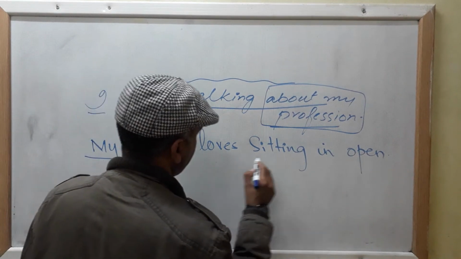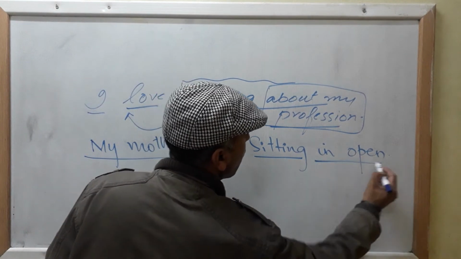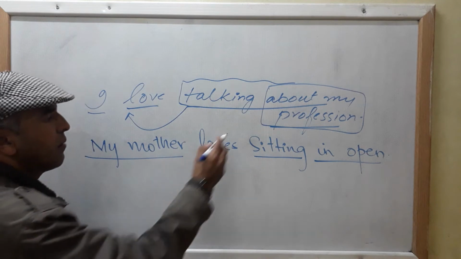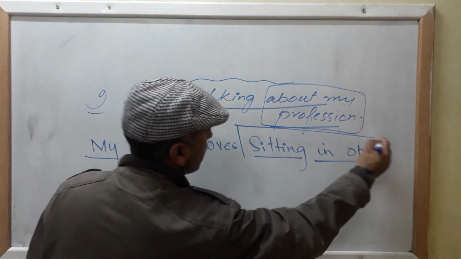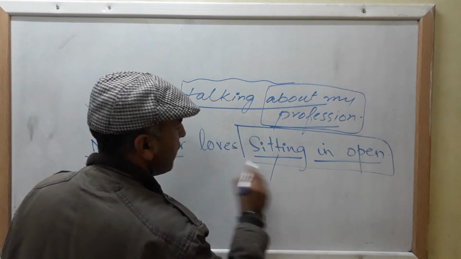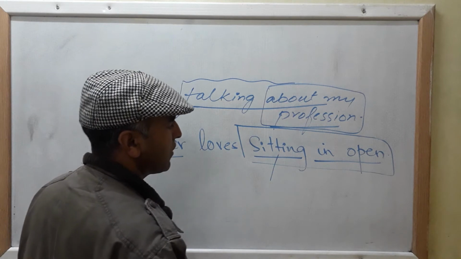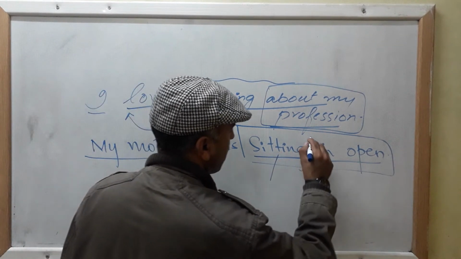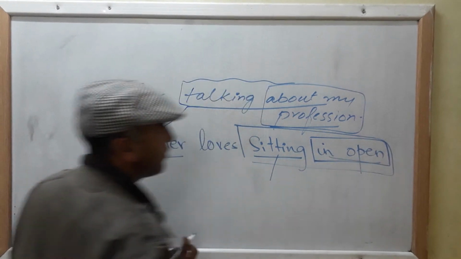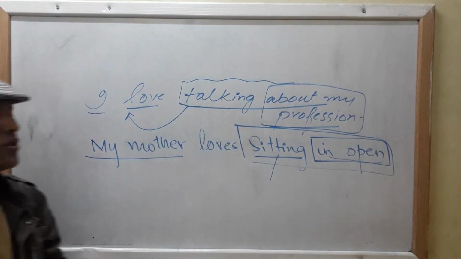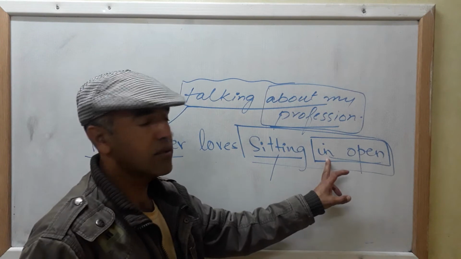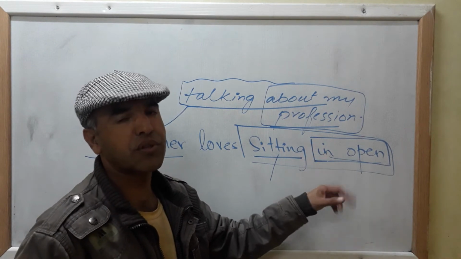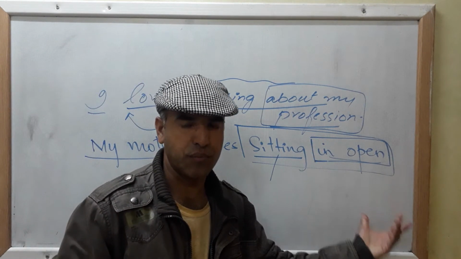What does my mother love? Sitting in open. Clear? My mother loves sitting in open. So here V1 plus ing is functioning as a gerund. In open, that is your prepositional phrase. You know that your preposition phrase is the combination of a preposition and sometimes the object of the preposition.